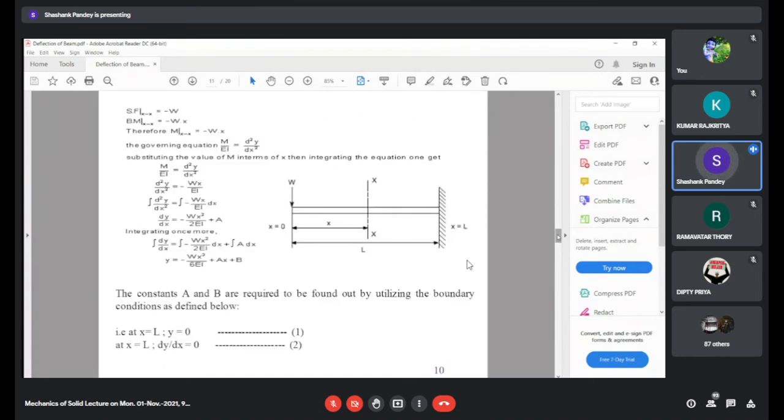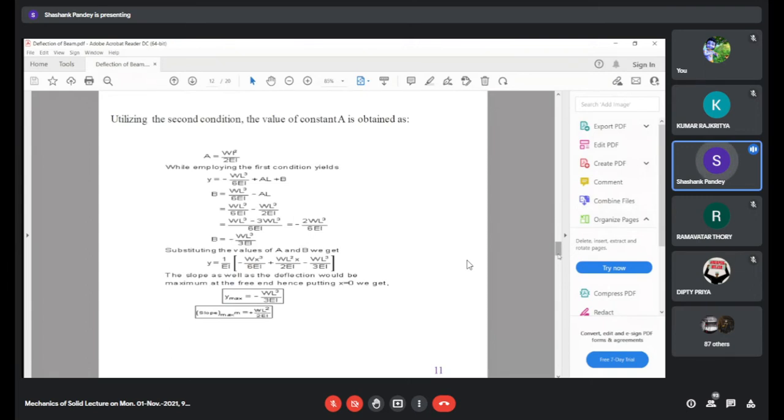But in our engineering problems, we are always interested in determining the maximum value. If you carefully look at this figure, you see that the maximum deflection for the cantilever beam subjected to a point load will be at the point of loading. That is at x is equal to 0, it will have maximum deflection. So if you substitute x is equal to 0, we will get the maximum deflection as y equal to WL cube upon 3 EI. This is the maximum deflection at x is equal to 0.